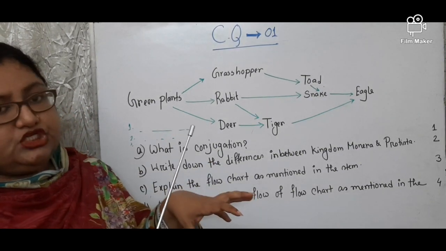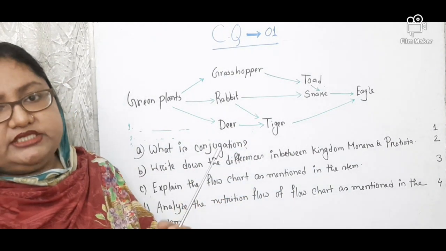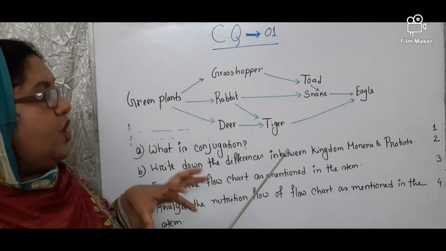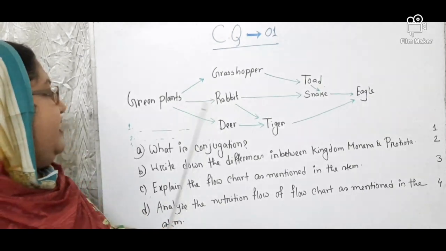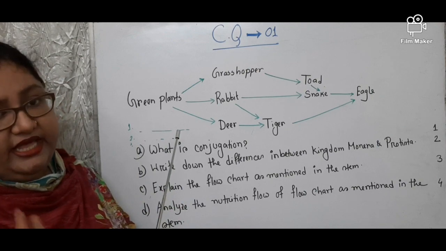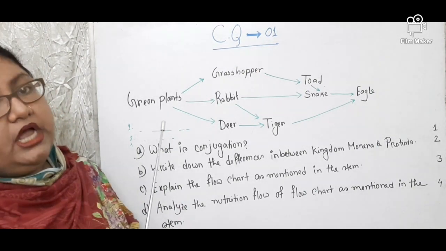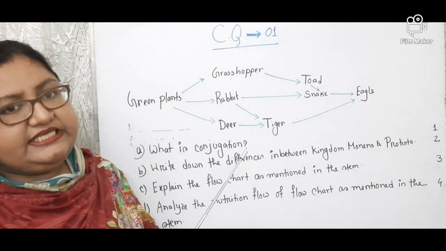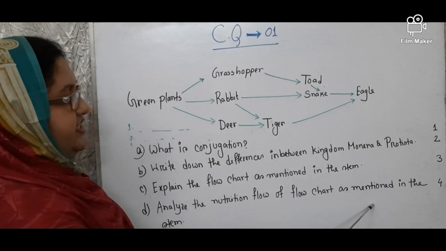When these decomposers transform all the dead bodies into humus, that humus will be consumed by the green plants, or green plants will again get the nutrition from the soil, from humus. Thus, the nutrition flow in an ecosystem is cyclic. Actually, this will be the answer for question number 4.